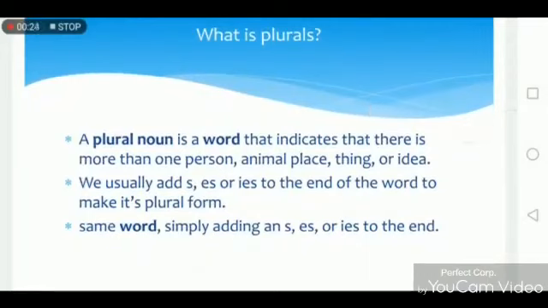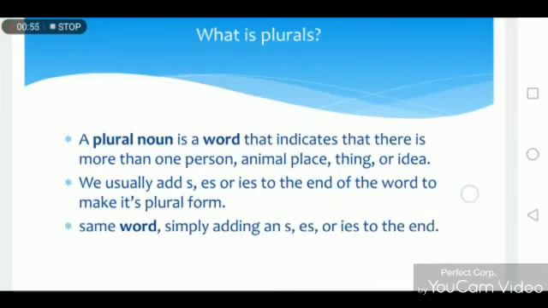Today we are going to discuss plurals. Before we begin our understanding of plurals, let's recall the definition of noun. Noun is the name of place, person, animal, or thing. We also know that there are two types of noun, singular noun and plural noun.